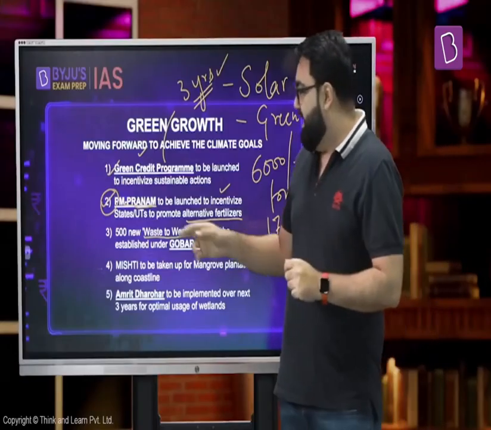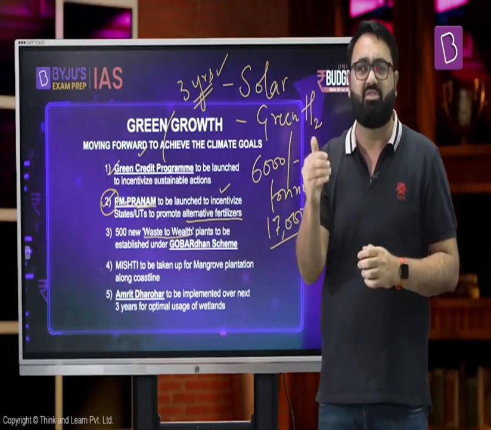I'm pretty sure most of the students also have the same doubt. There are so many numbers that you have provided, let's say, for the PM Pradhan scheme. But what is the ultimate objective of the government of India by implementing this scheme? Right. So, as I said, there are a lot of objectives that are on the minds of the government.